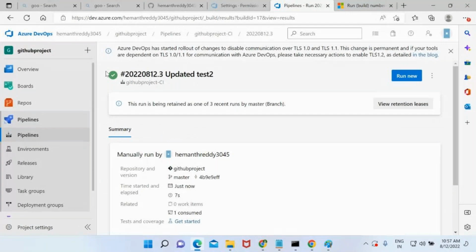As of now, whenever you are running the pipelines, it is running on a VM, you know that. And who is giving you the VM? Microsoft is giving you the VM. I don't want to run my pipelines on a VM that is given by Microsoft. I want to run my pipelines on my own VM. Is it possible or not possible? Yes, it is possible. Then what do you call that? It is called self-hosted agent. Where can you see that information?